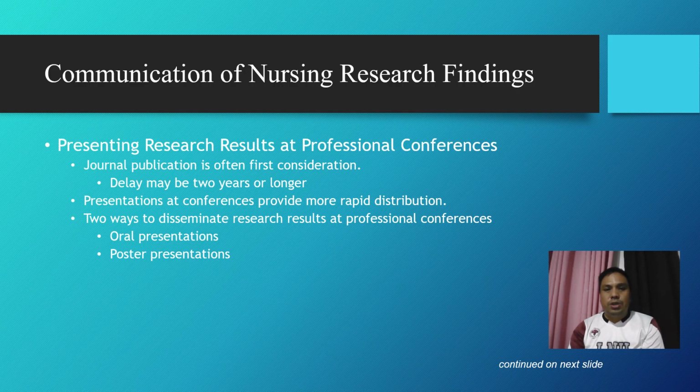When presenting research results at a professional conference, journal publication is often the first consideration. However, publication can be delayed two years or more. Presentation at conferences allows for more rapid dissemination of findings to the professional community. Research results can be shared at conferences in two main ways: through oral presentation, where the researcher speaks directly to an audience, and poster presentation, which visually summarizes the study and facilitates discussion with attendees. This method helps quickly communicate findings, promote professional dialogue, and gather feedback.